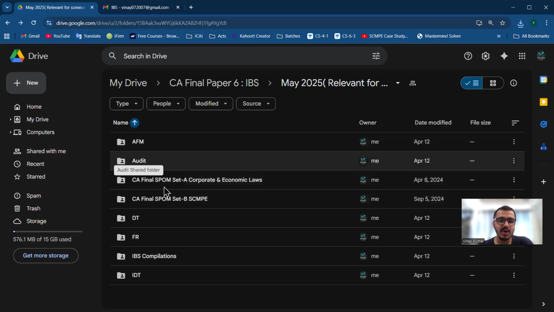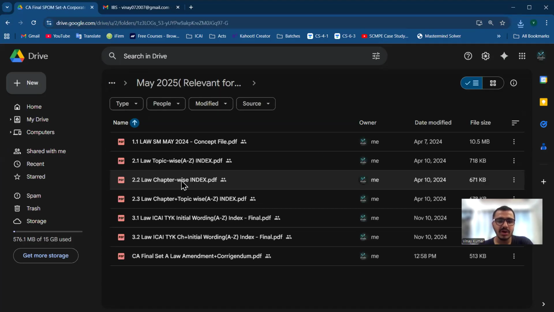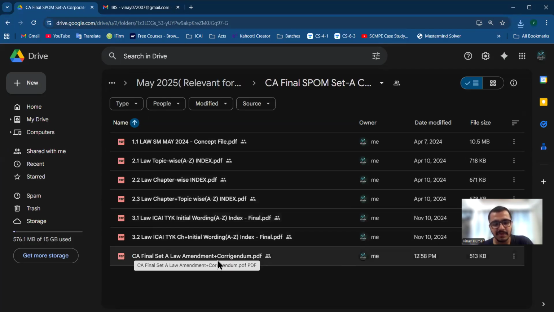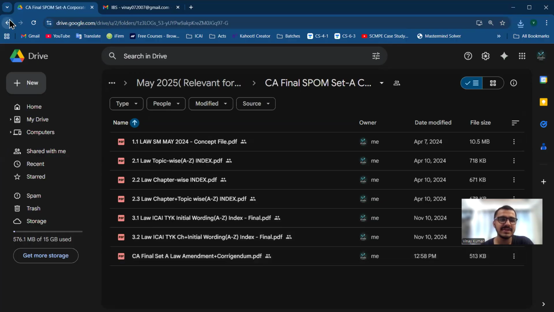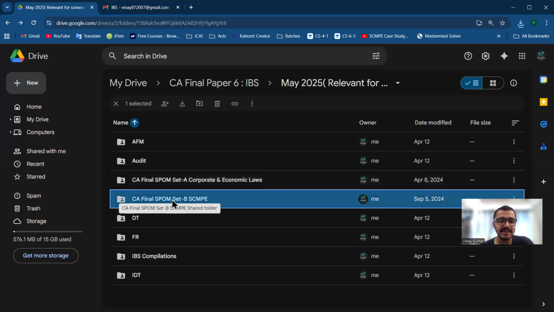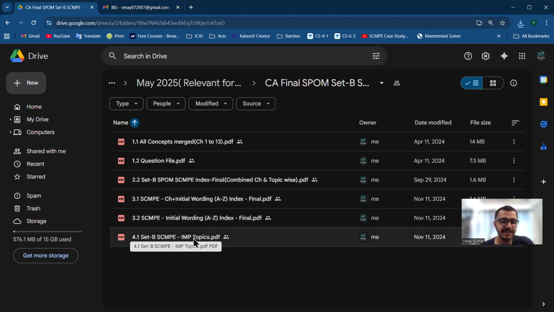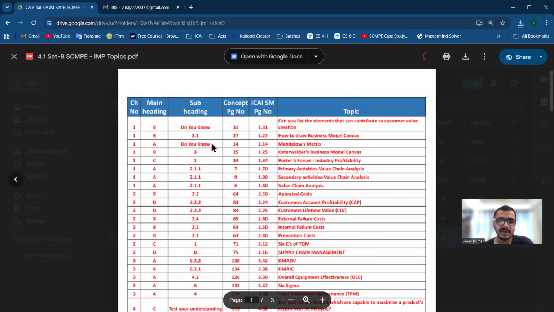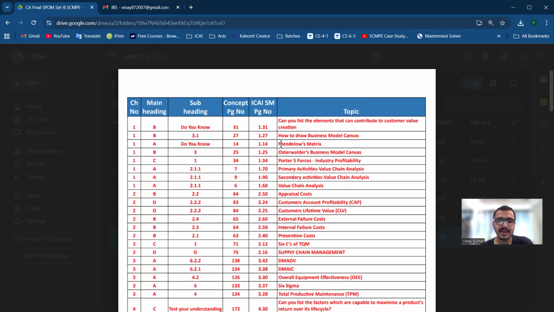Then go to AFM, Audit, Corporate Law. In Corporate Law there are 2-3 types of indexes. Then this is the amendment file. If anyone is looking, I have uploaded an amendment video also covering the same; it is hardly 15-20 minutes. Then SCMP: in this, I have already shared an important topics file, showing what important topics are there. If anyone is practicing, you should at least go through these topics. Business model, Mendelow's matrix and metrics are very important, and all those things.